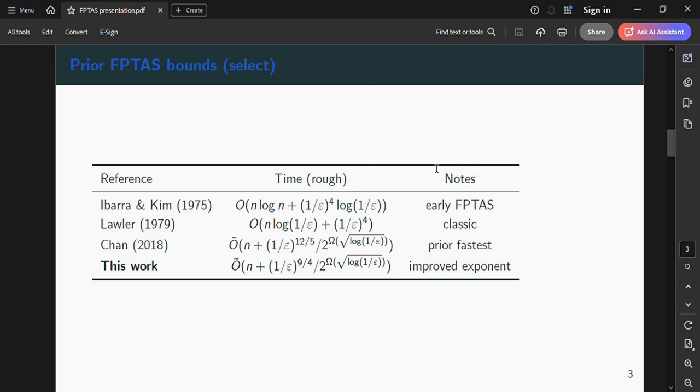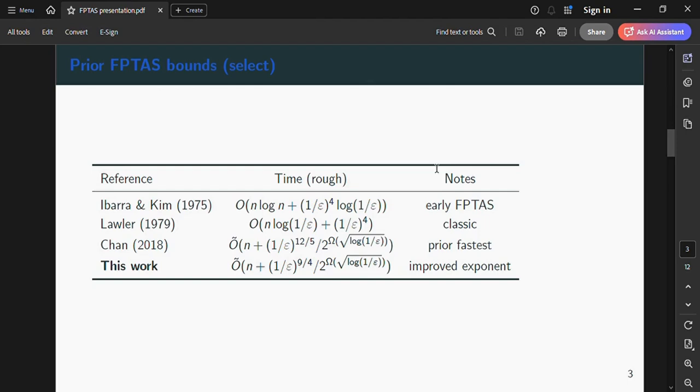Then the latest work by Chan in 2018 gives us the time of O of n plus 1 by epsilon to the power 12 by 5 divided by 2 to the power omega times square root of logarithm of 1 by epsilon. It used number theoretic rounding plus fast convolution primitives to get the polynomial timing.